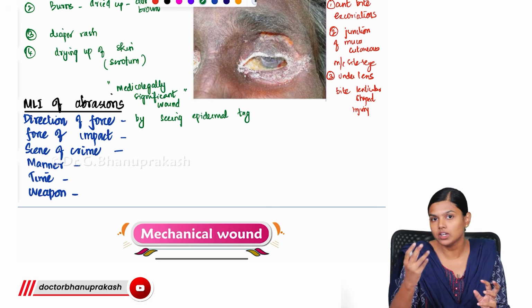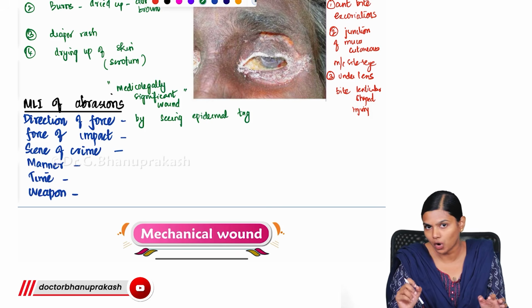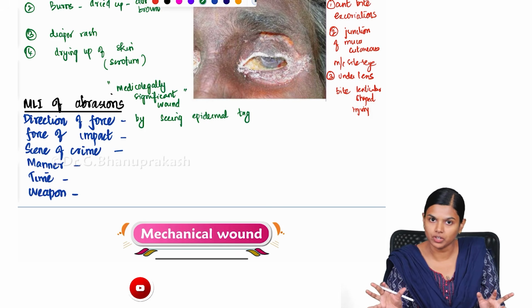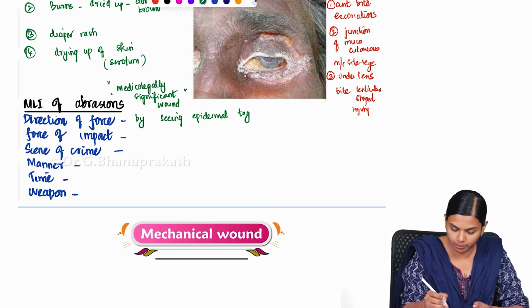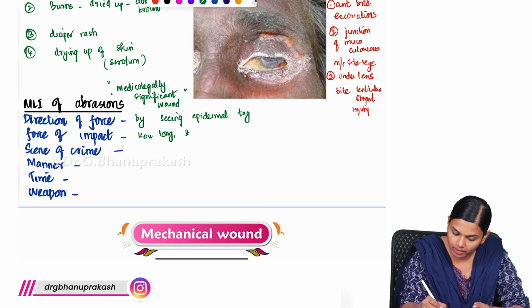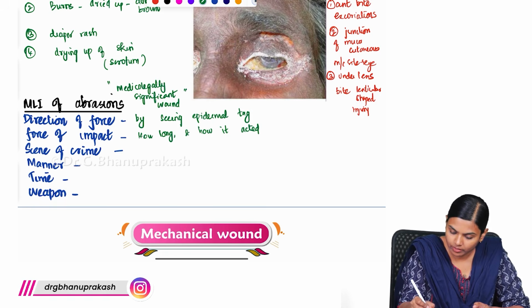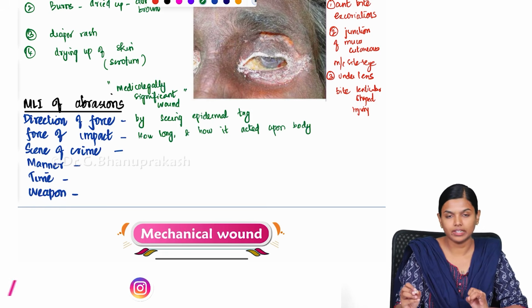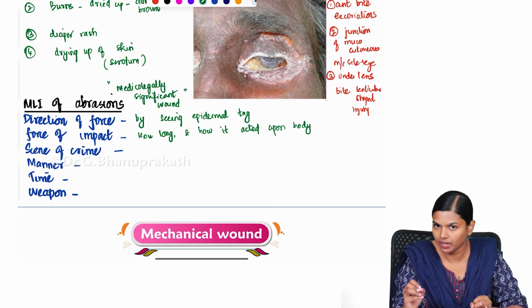If a very large force acts for a very short time, it has to be an imprint abrasion. Like that, we can identify how long and how the force acted upon the body. So the direction of the force and the force of the impact we can identify.